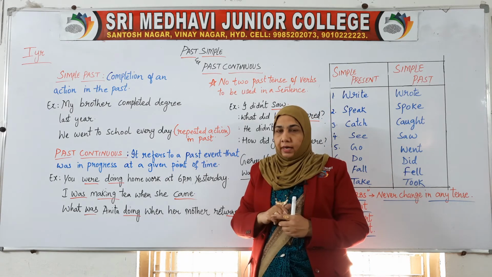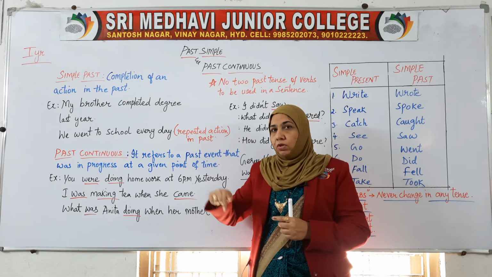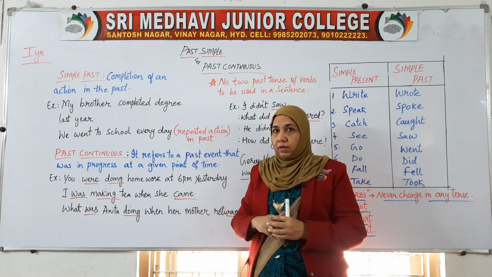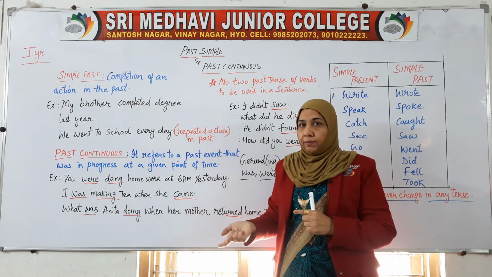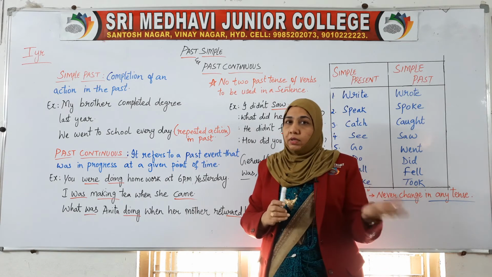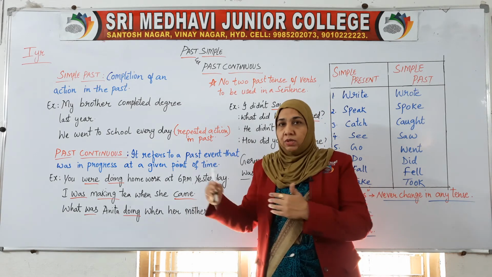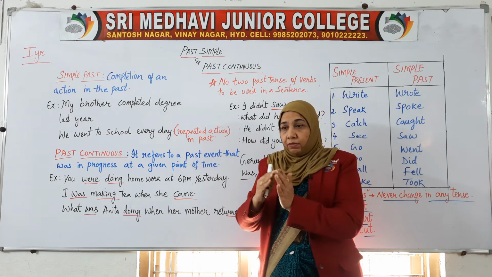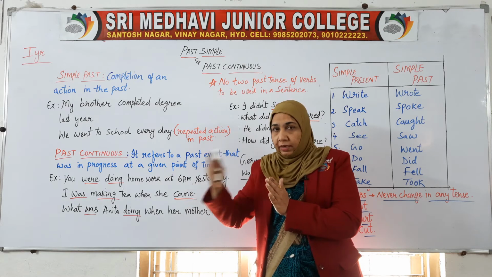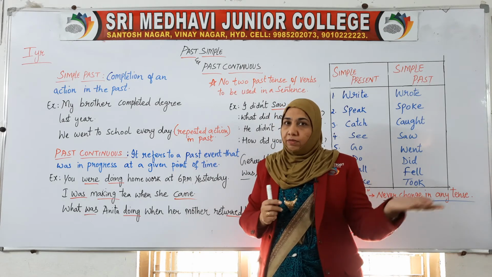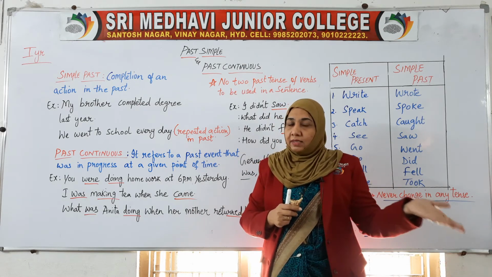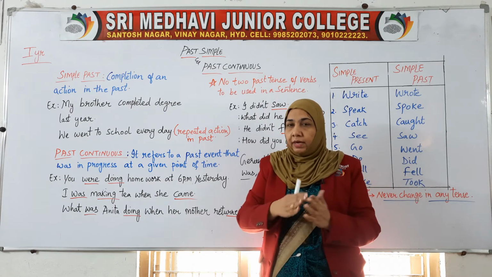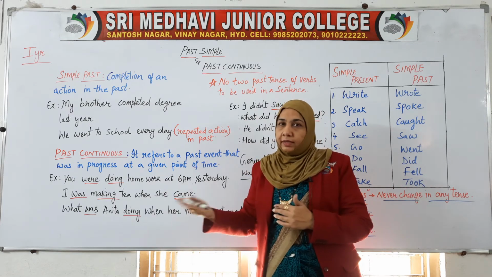Like, I saw an accident when I was crossing the road. When I saw the accident, I was crossing the road. That is a particular event which was in progress, in continuation, at the time of the event. The event was the accident, and I was crossing the road at that time.